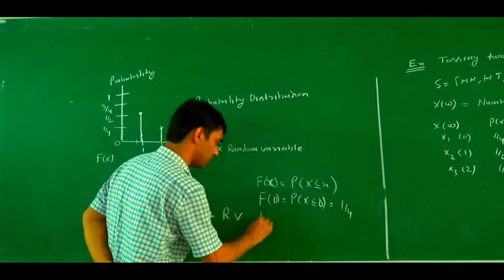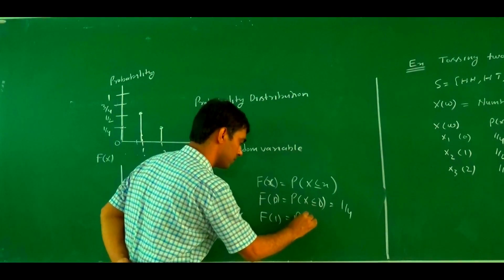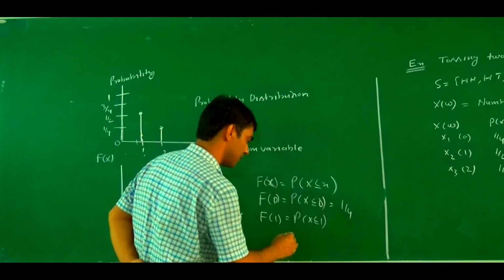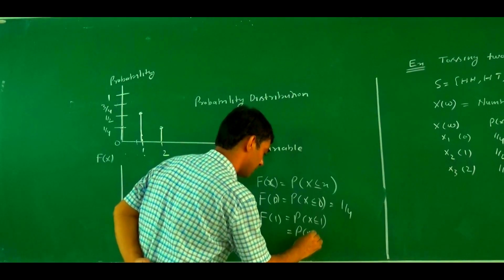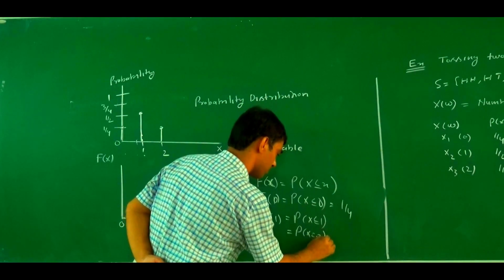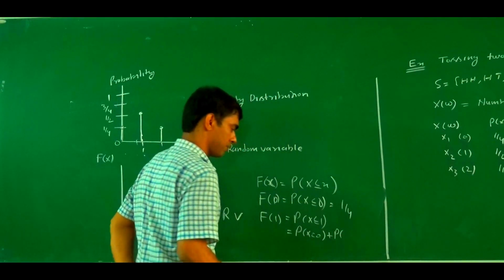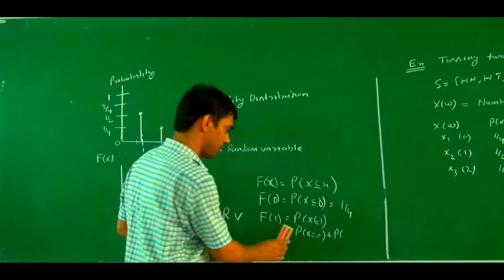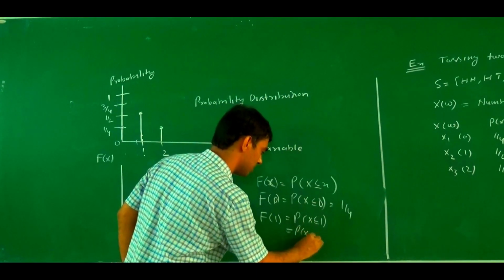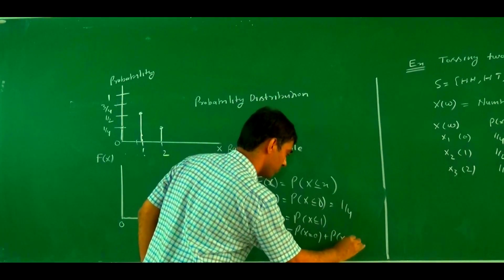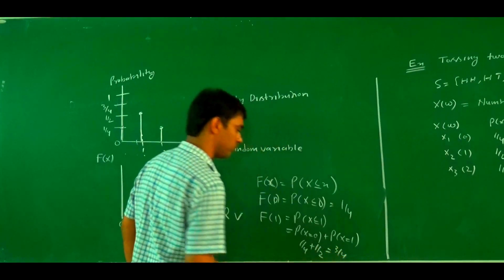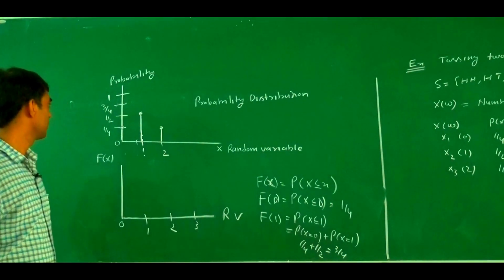At 1, what is the value? F(1) equals what? Probability of X less than or equal to 1. This may be written as probability at X equals 0 plus probability at X equals 1. What is the probability? 1 by 4 plus 1 by 2. What is the value? 3 by 4. So the value is 3 by 4.